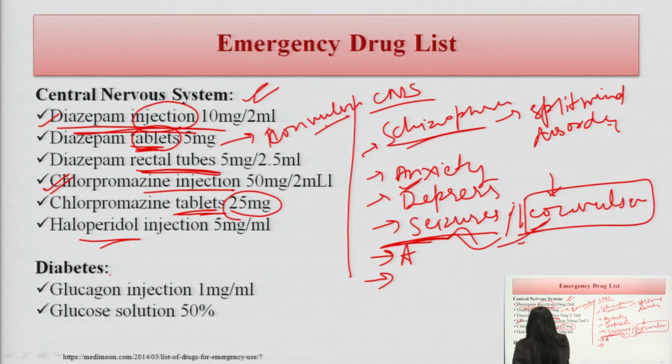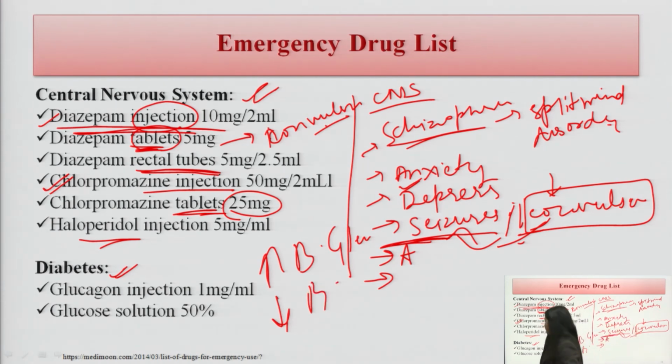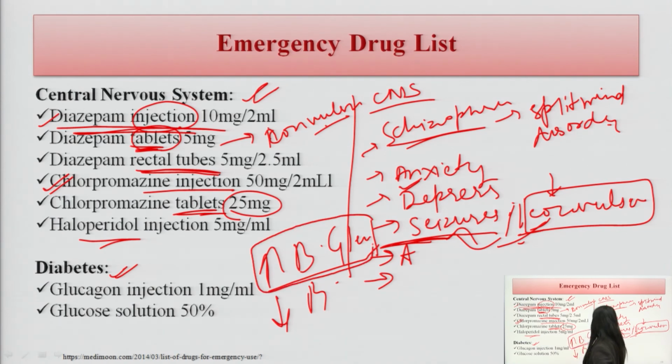There is another category called diabetes. In diabetes, sometimes there is a very emergency situation. Either there is a high blood glucose level or a very low blood glucose level. In the high blood glucose level, we can prescribe a medication which will lower the blood glucose.